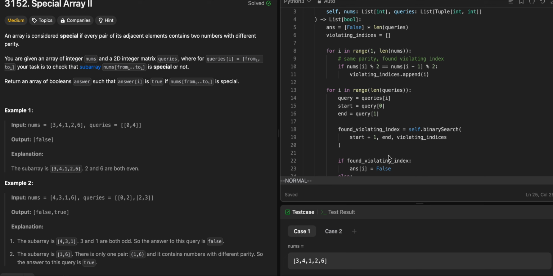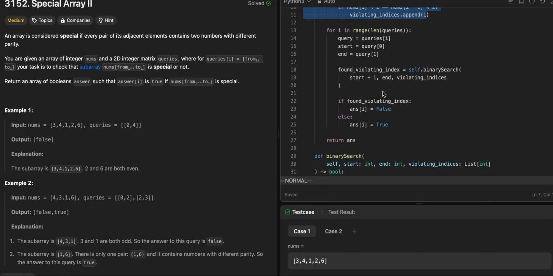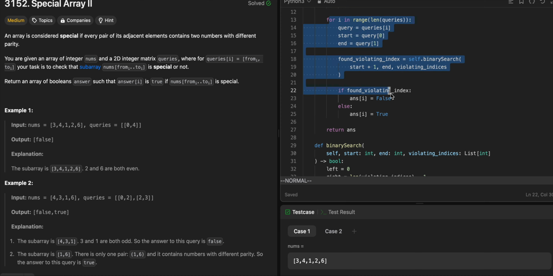So the time complexity of this is O of n for the first part. For the second part, it's O of q, the queries length, multiplied by log of the violating indices length. But in the worst case, it's just O of n.